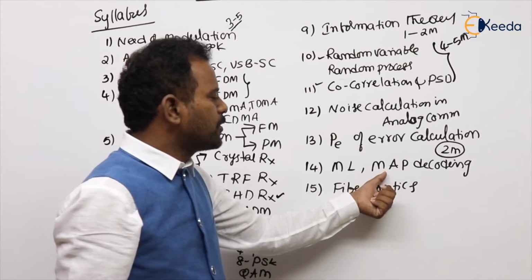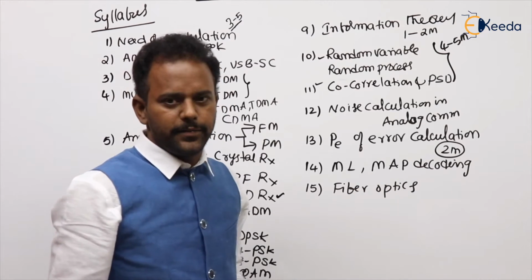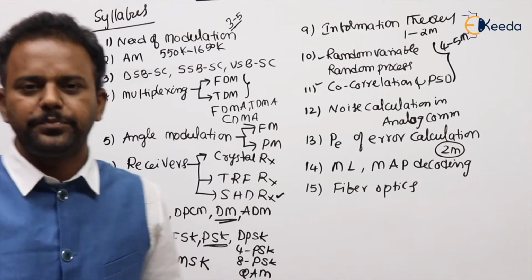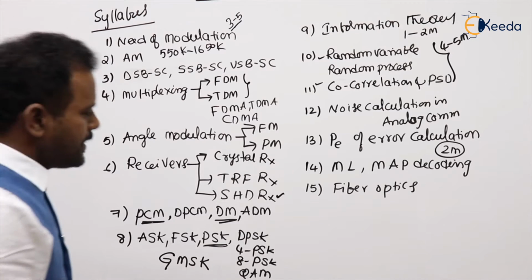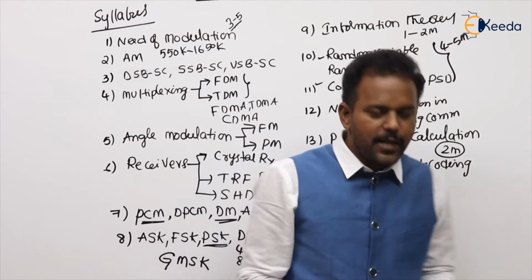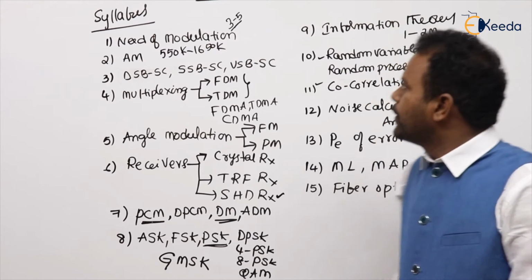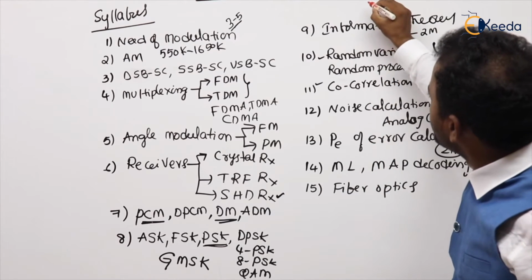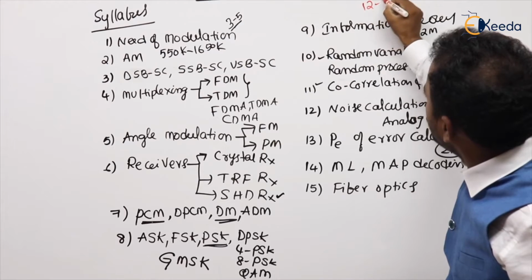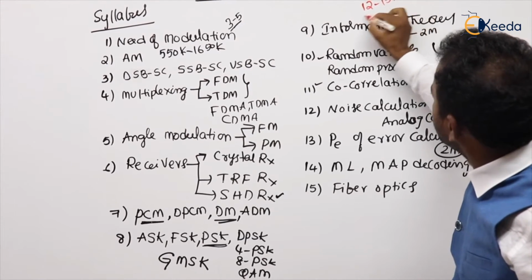Last time they asked a question on the MAP decoding technique. Are you getting my point? So this is the entire syllabus of communication systems. Are you getting my point? So totally there is a chance of getting 12 to 15 marks in the GATE examination.